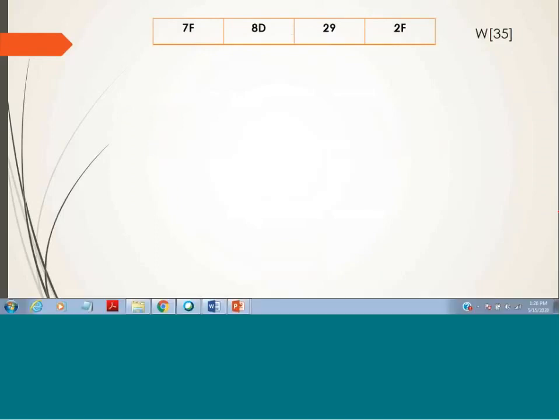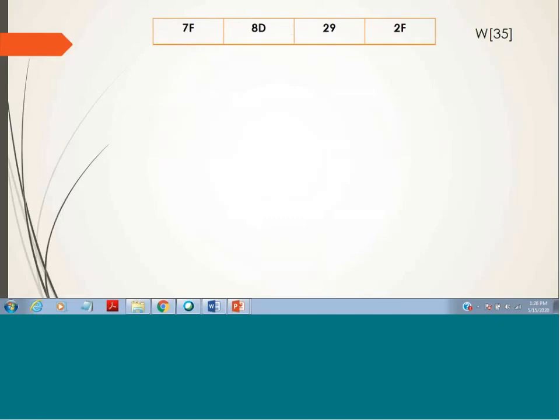This is your W35, which is taken as input, because whatever operations we perform should be on the immediately preceding word. As we are going to compute W36, its immediately preceding word is W35, which we have taken from round key number 8.